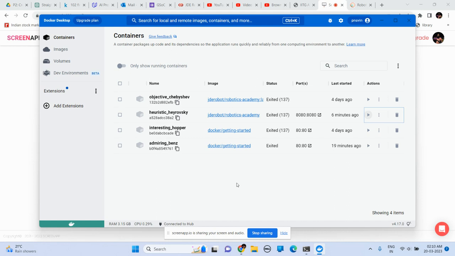In this video I'll show you how I ran the JDE robot exercise on my local host. First of all, as the installation guide says, you need to pull the container from Docker for the JDE robot. I have already pulled the Docker container, and I can run it. I can start it, and it shows that it is running on this local host.